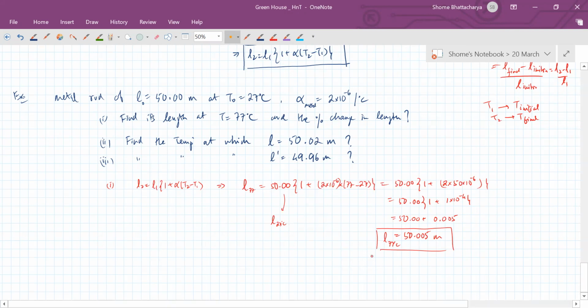Now we can see the percentage change, because from here you can see the change in length.